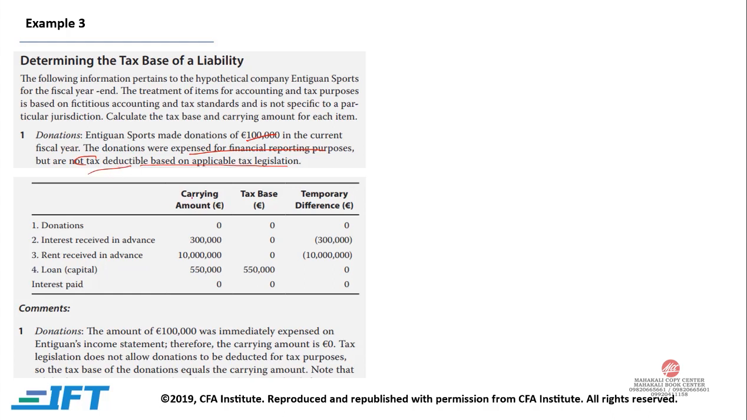So the donation carrying amount would be 0, because all the 100,000 would be used to reduce your income, but it is not for the tax base. The tax base for the donation would again be 0 because that money is gone. So you have reduced your income statement with that money, but it is not used to reduce your taxes, and hence it is a permanent difference. The temporary difference would be 0.